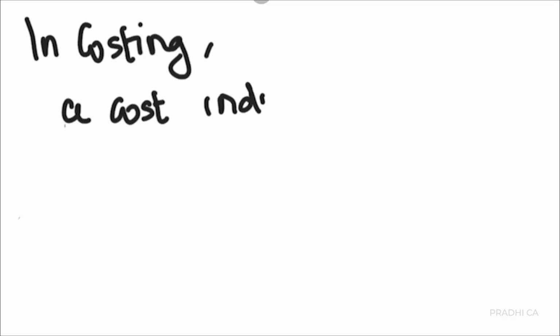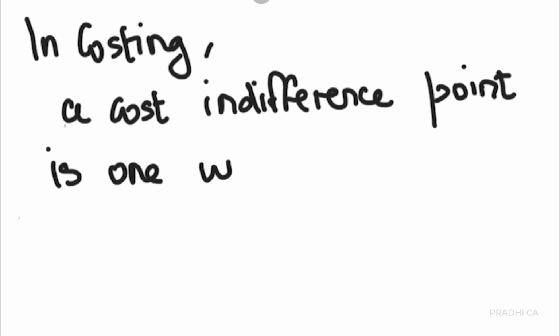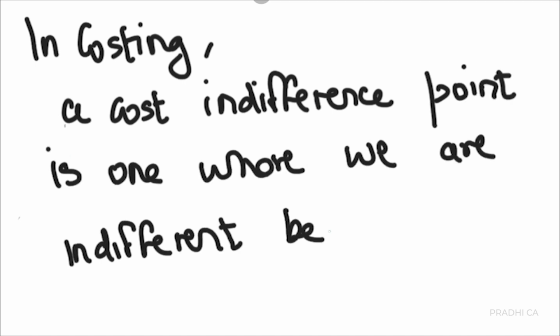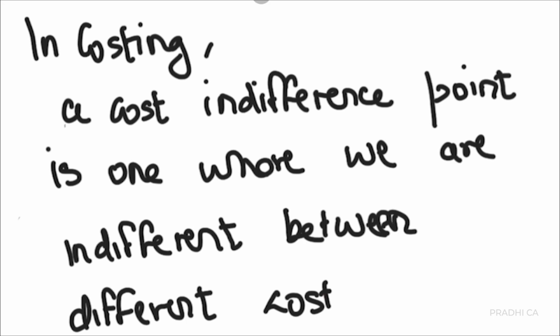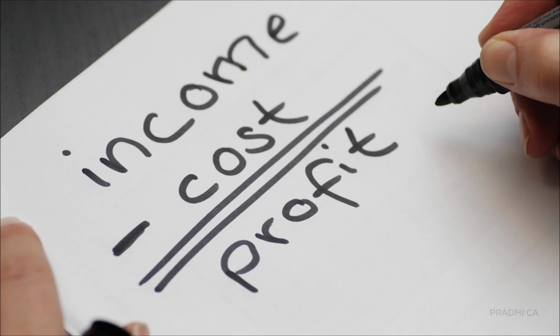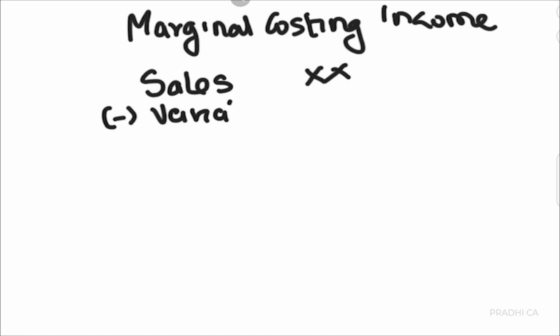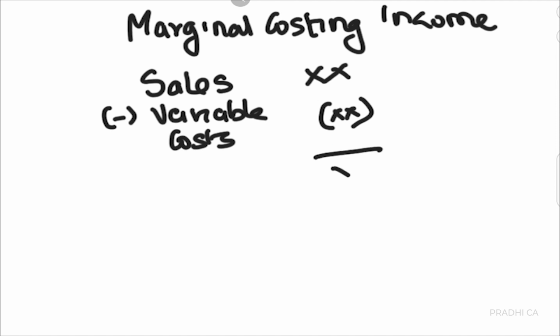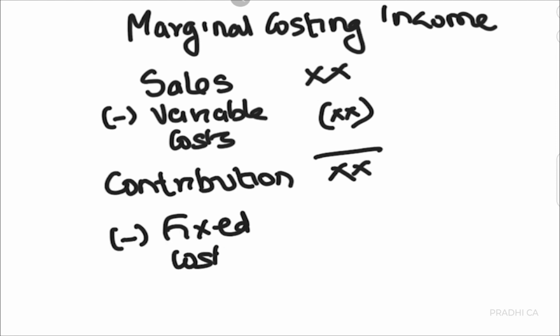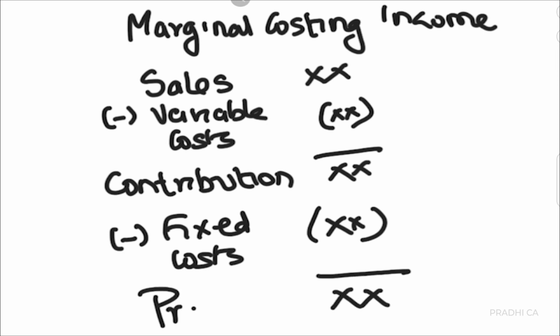In terms of costing, it means that we are equally okay with two different cost structures. In essential terms, this means that both cost structures give us the same profit. But wait, what do we mean by cost structures? Now let us look at a marginal costing income statement to understand this even better. We have sales less variable costs, which gives us the contribution. From here, when we deduct the fixed costs, we arrive at what is known as the profit.